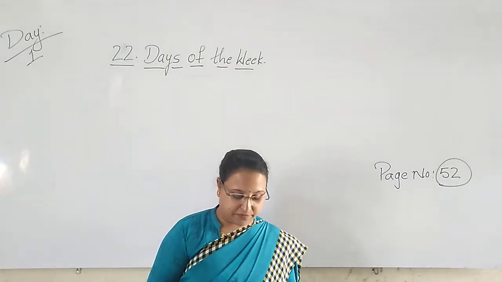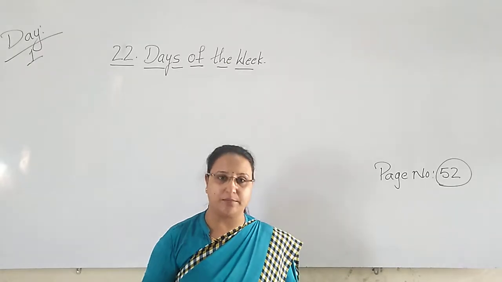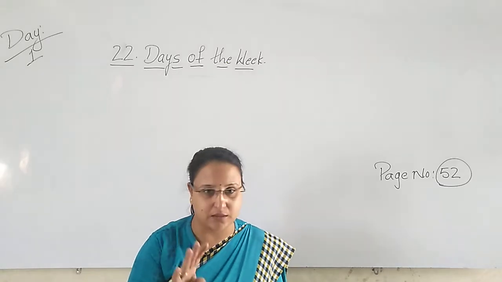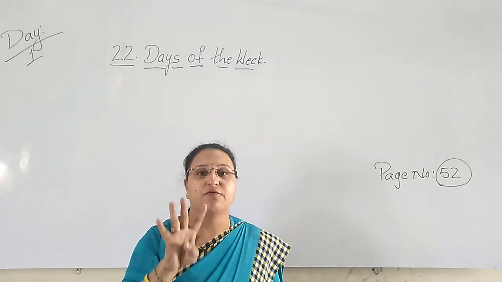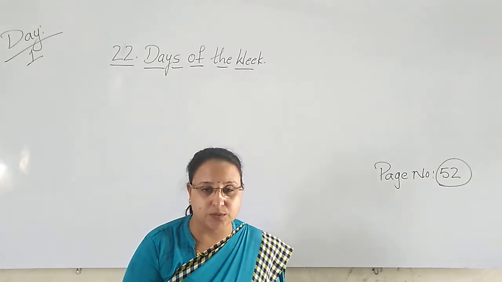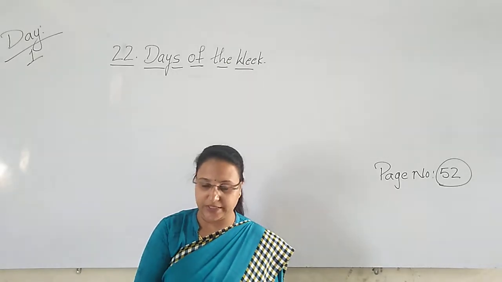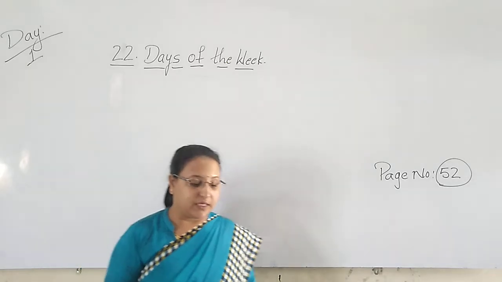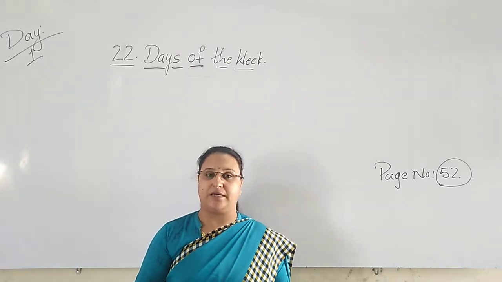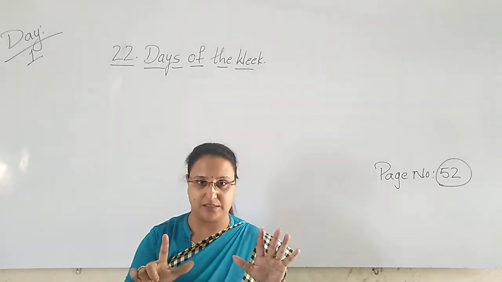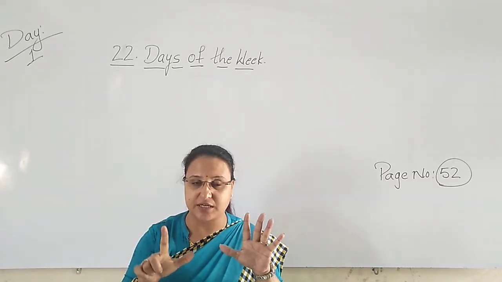See children, we have 4 weeks in 1 month. Yes or no? ತಿಂಗಳೊಳಗೆ ಎಷ್ಟು ವಾರಗಳಿರ್ತಾವು? 4. How many weeks are there? 4 weeks. ವಾರಗಳು. ವಾರಗಳಿಗೆ ಇಂಗ್ಲಿಷ್ ಒಳಗೆ ಏನಂತ ಕರಿತೀವಿ? Weeks ಅಂತ ಕರಿತೀವಿ. Now, in 1 week, how many days are there? 7 days. How many days are there in a week, children? 7 days.